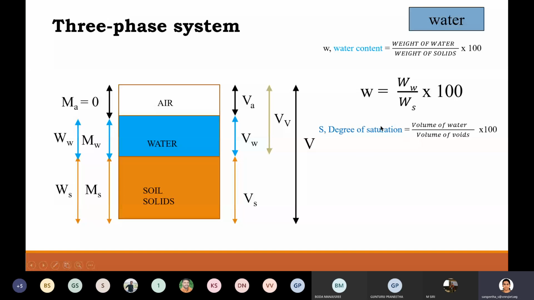See, what could be the maximum value of degree of saturation? 100. Why?